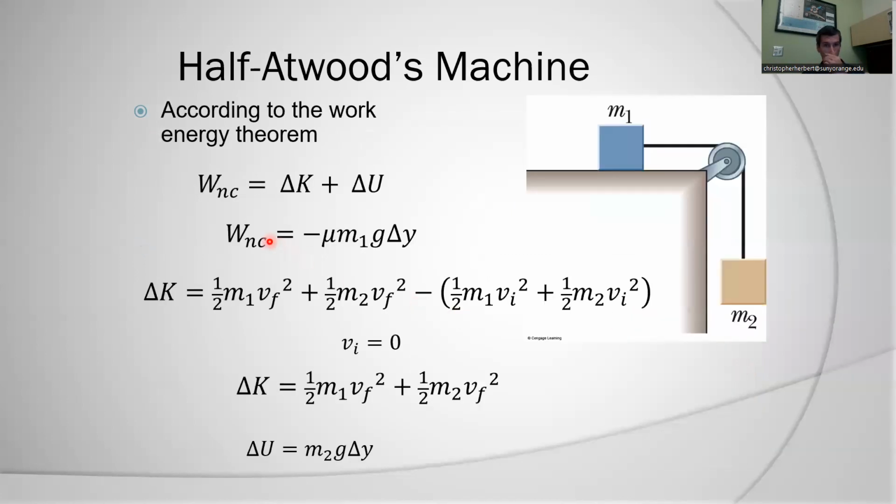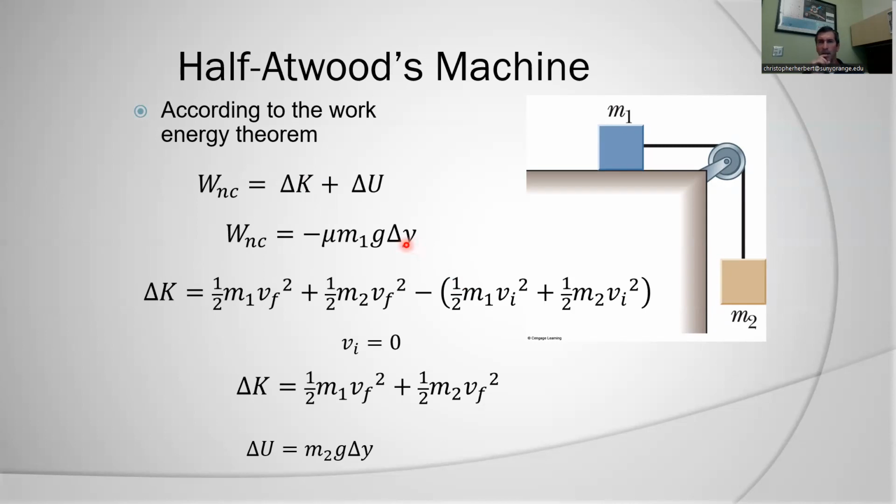So again, I'm going to find the non-conservative work. I'm trying to find my change in kinetic energy. That's my unknown, just like with the roller coaster. My change in potential energy is only going to be due to mass 2 changing its elevation. So here's my non-conservative work. I find that. I need to find my change in potential energy. That's just m2 g delta y.